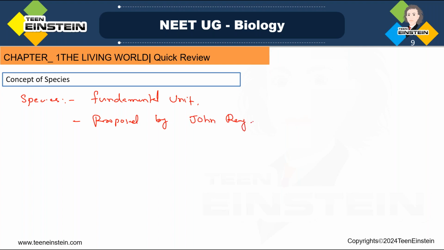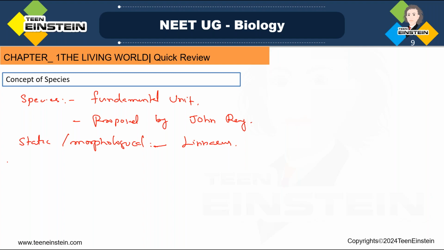John Ray proposed species as the fundamental unit of classification. The static concept of species, or the morphological concept of species, was proposed by Carl Linnaeus, and he considered the species as a fixed and immutable entity.